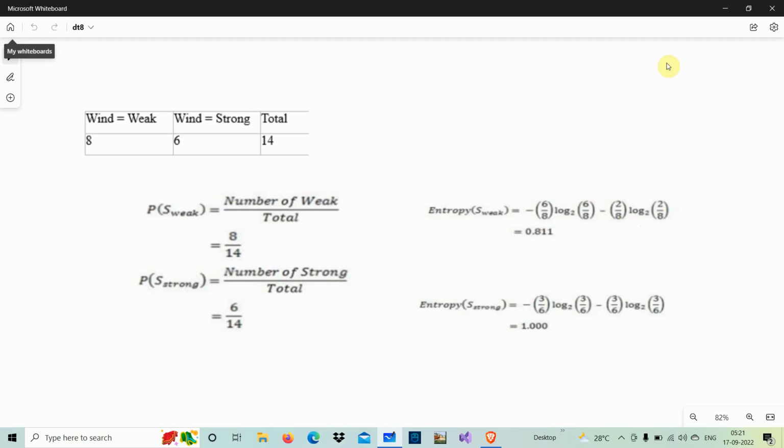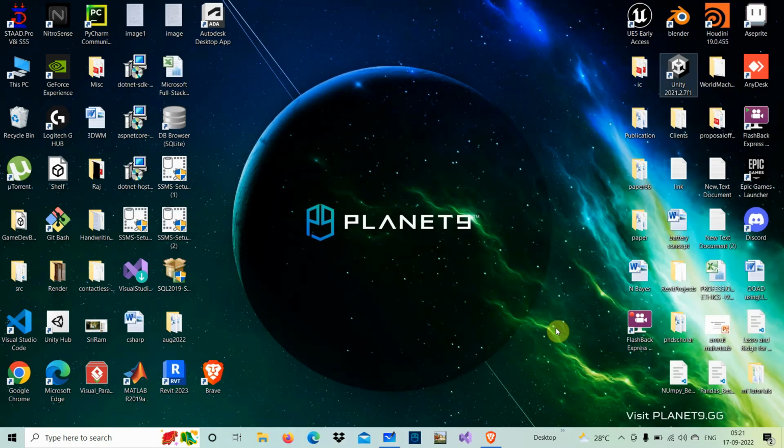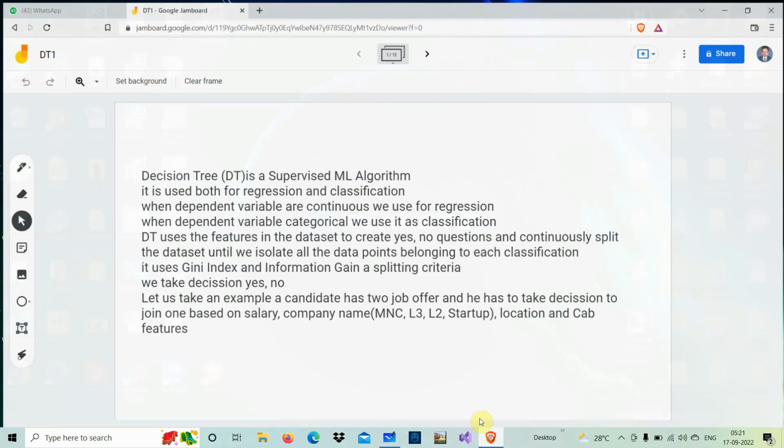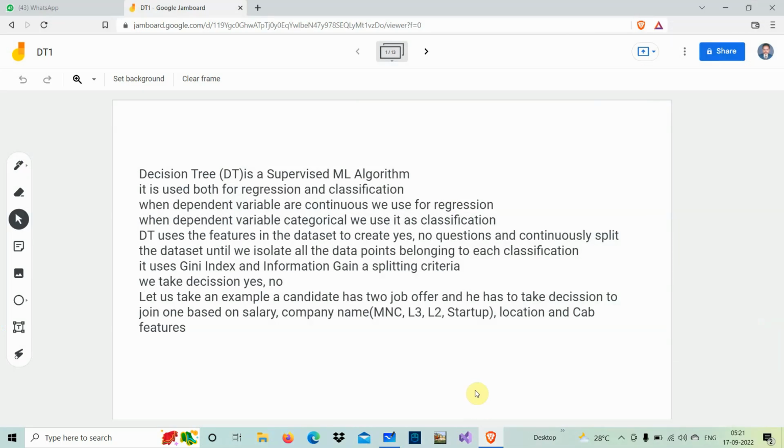Now let us go to another example where we can clearly find the things regarding this decision tree. Till now, what we studied is like this. The decision tree is a supervised machine learning algorithm, and it is used both for regression and classification. When the dependent variable is continuous in nature, we use it for regression, and when the dependent variable is categorical, yes or no, fit or unfit, we use it as a classification algorithm.